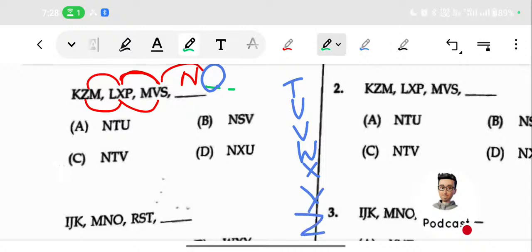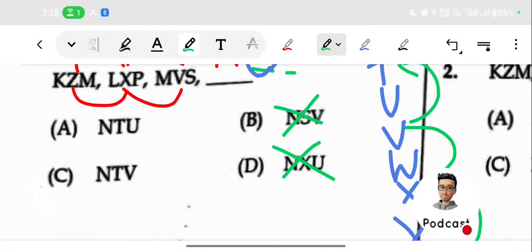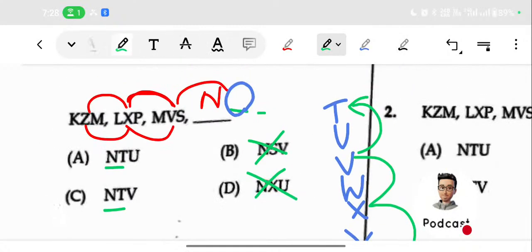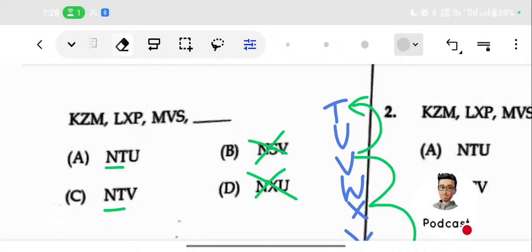So in the first case this is Z, then in the second case it is X, then it is V. Then it will be what? It will be T, isn't it? Yes, it will be T. So we are cancelling these two. There are two options with T, NT. Then we want to find the relation between the third letters. We already answered, but anyway we are explaining.